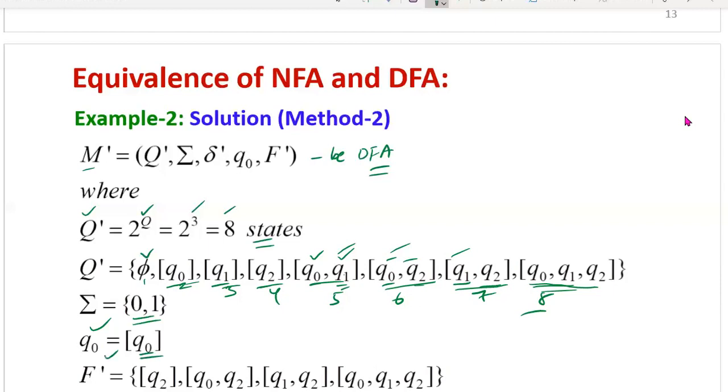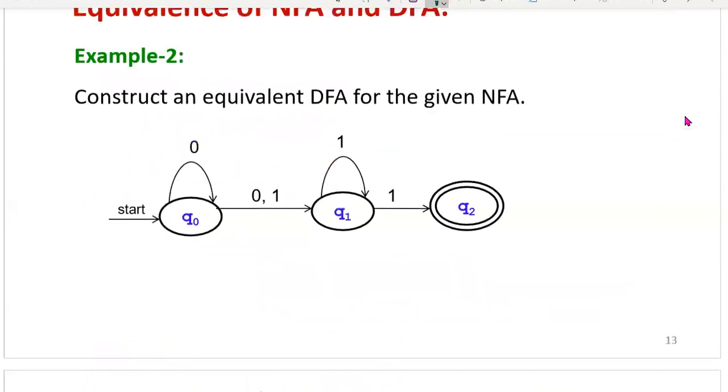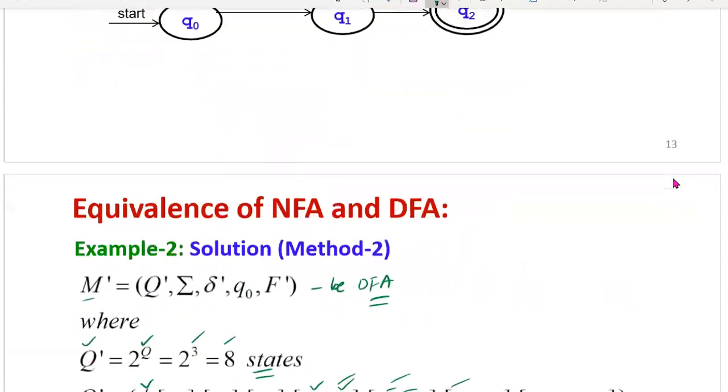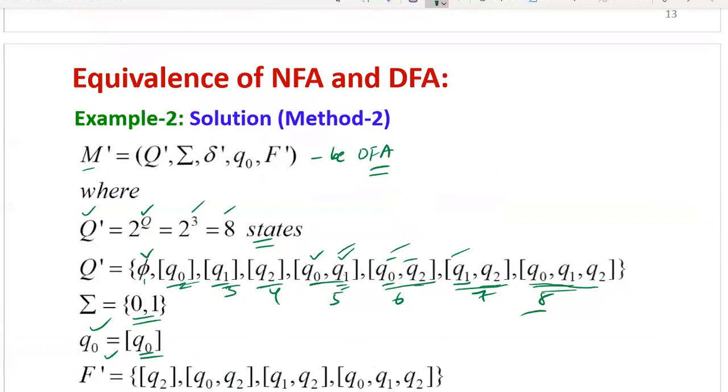Then F'. What is the final state here? Go back and check in the given NFA. So q2 is the final state. Now in Q', whatever states are combinations containing q2, you can consider as final states. See which states of Q' contain q2. Separate q2 is one final state. Then q0, q2, here q2 is there, this is the second final state. q1, q2 is the third final state.